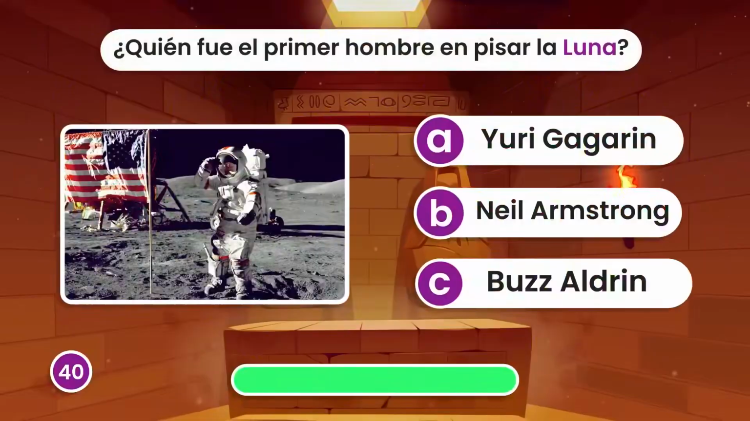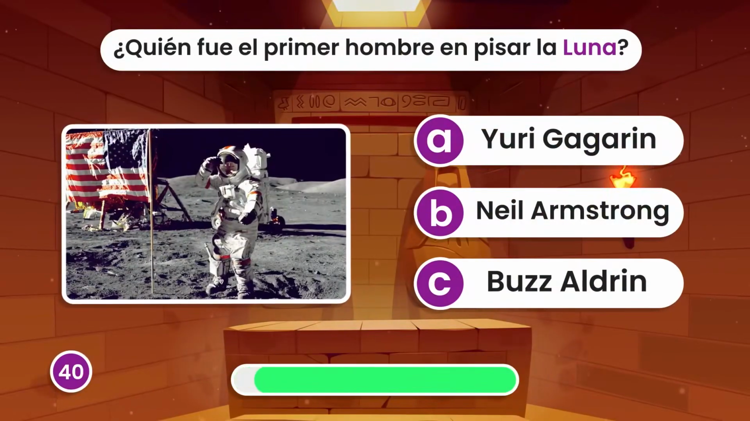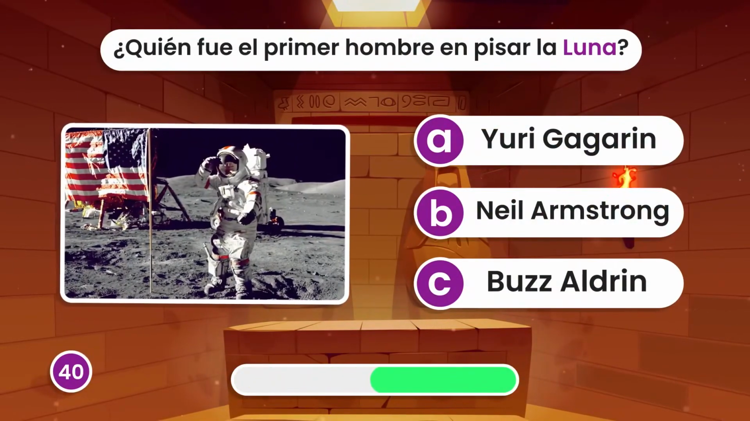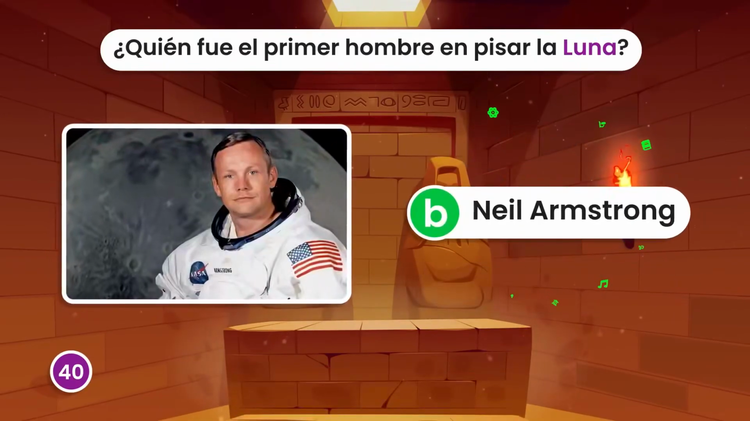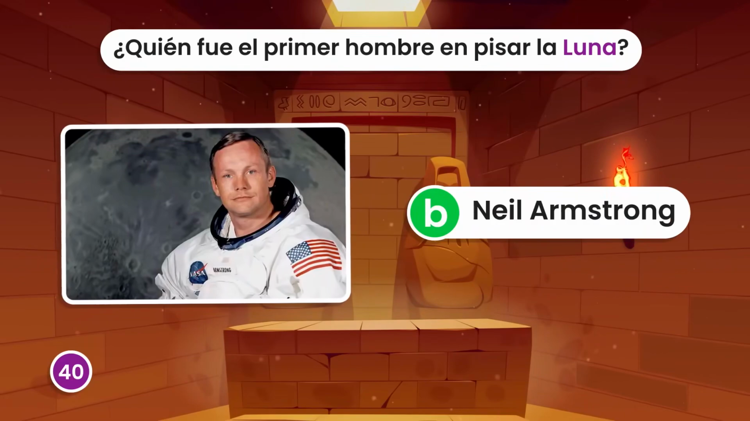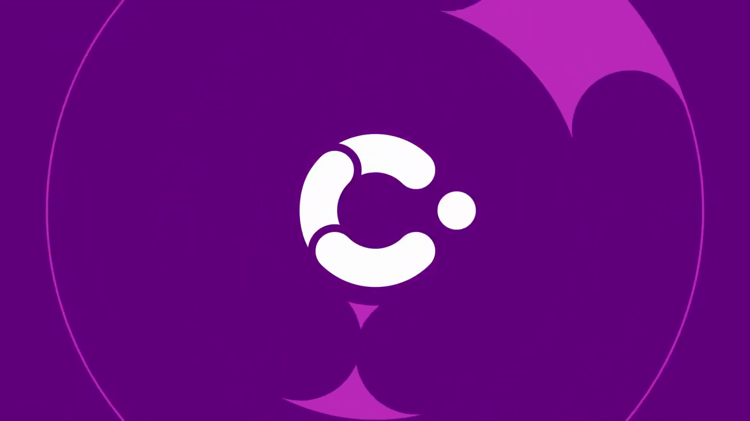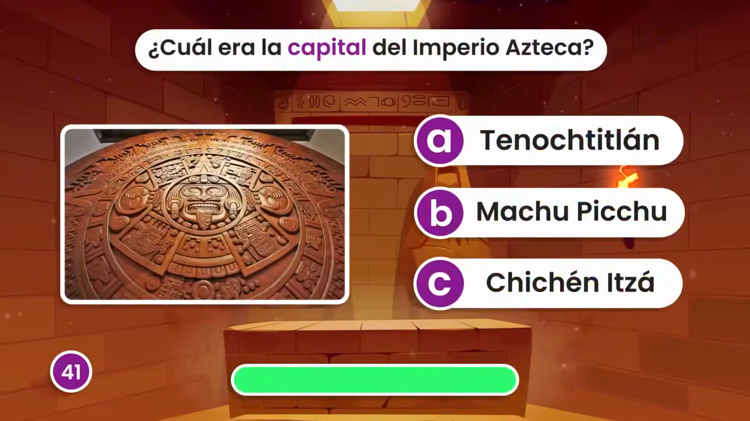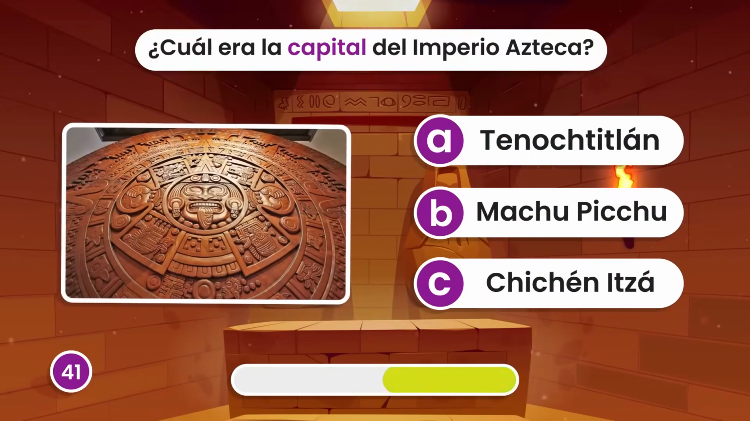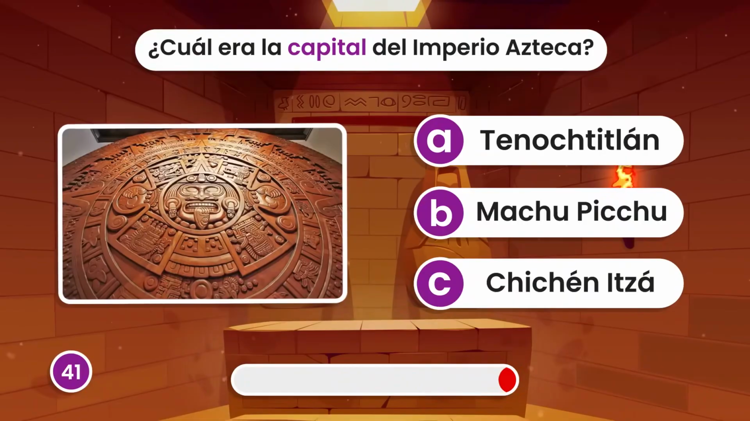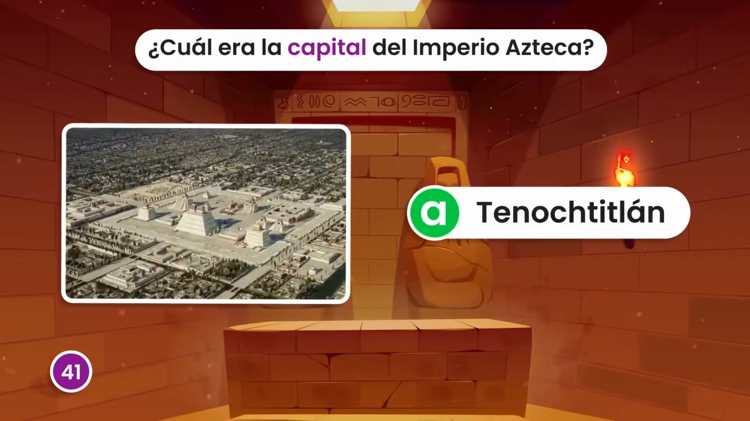Who was the first man to set foot on the moon? Neil Armstrong on July 20, 1969. What was the capital of the Aztec Empire? Tenochtitlan.